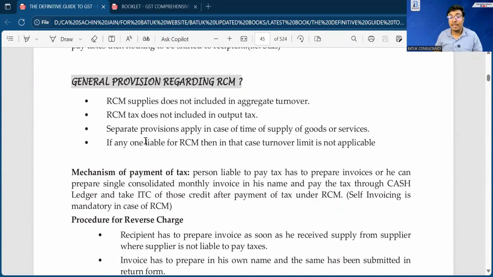After that, we have done Section 9 subsection 3, the specific goods and services on which the recipient is liable to make the payment of taxes and claim the input tax credit. And also we have done the special concept regarding the e-commerce operator. Okay, so in our today's session